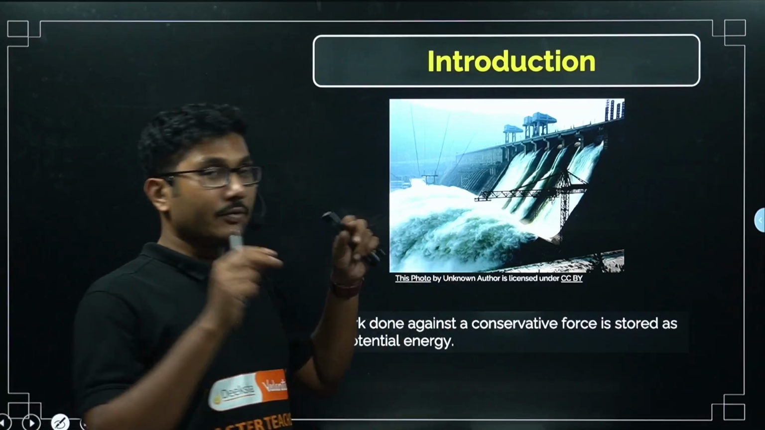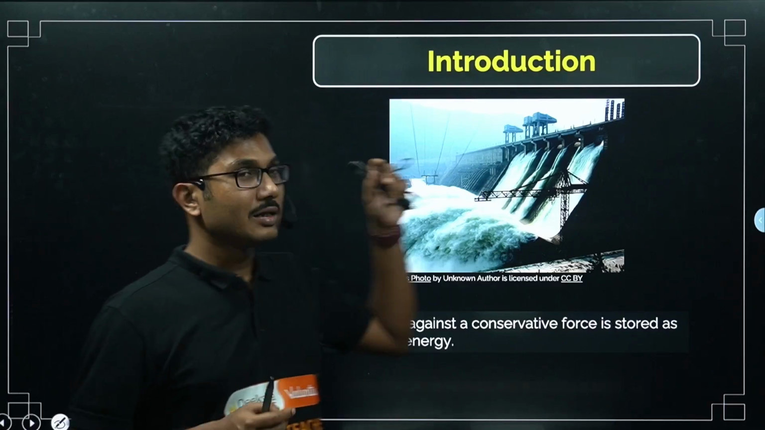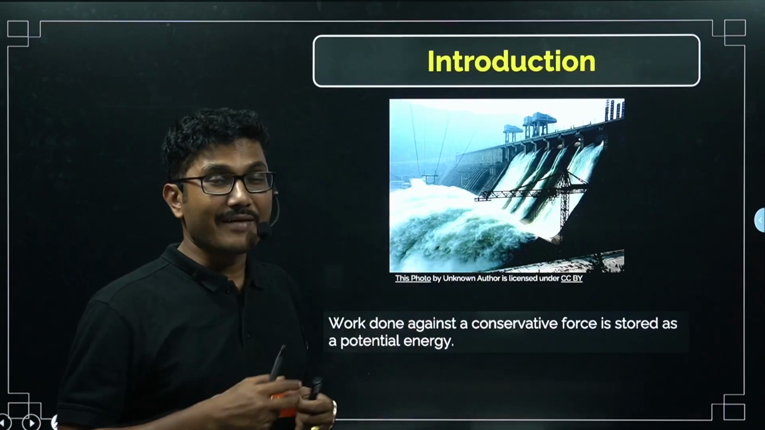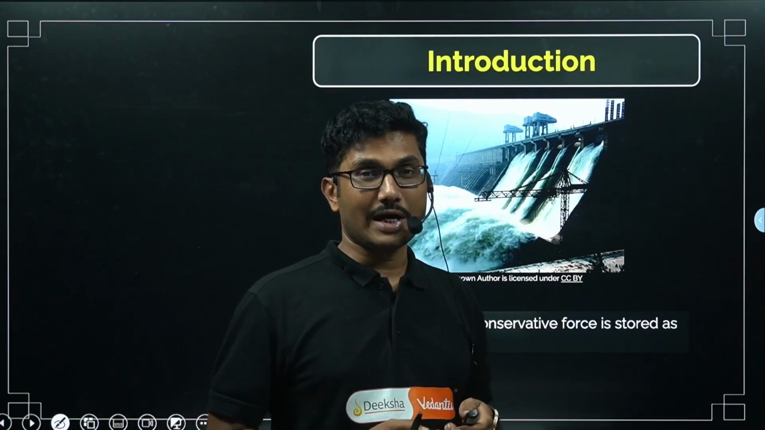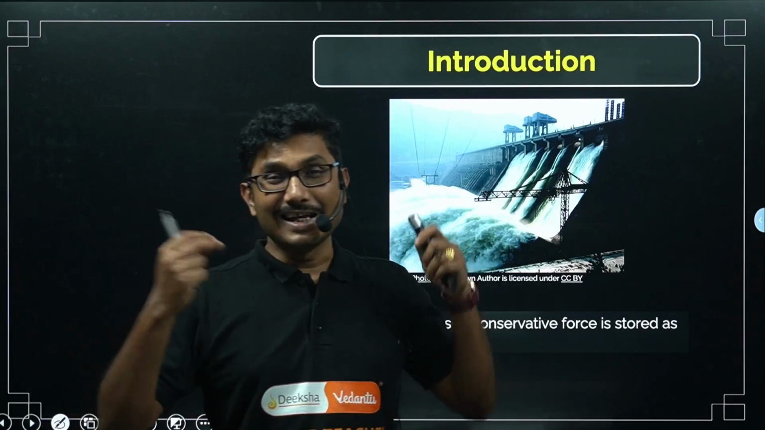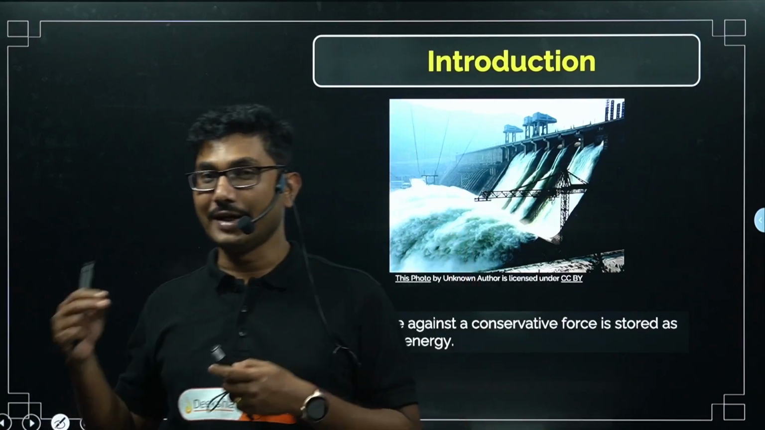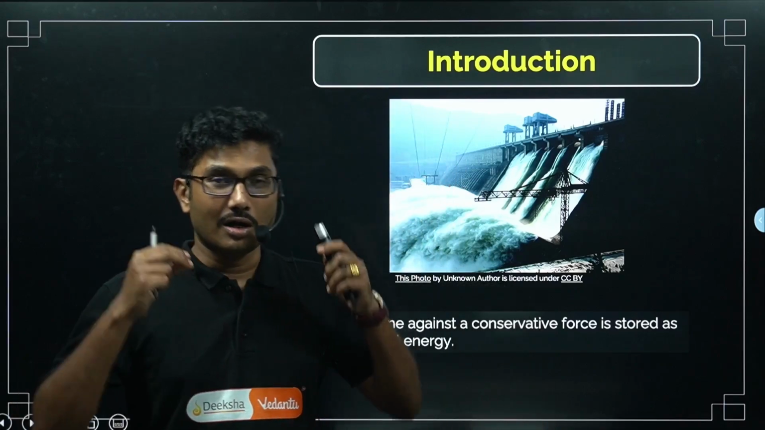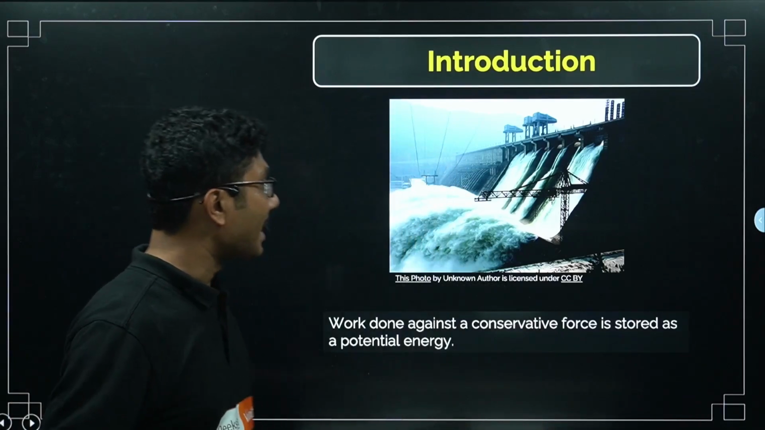So if the force is conservative, then you can do some work and that work is being stored. For example, gravity is a conservative force where you do work, that work is stored in the form of potential energy. Similarly, electrical force is also conservative. So if you do some work against electrical force, that also gets conserved and you get back that work.